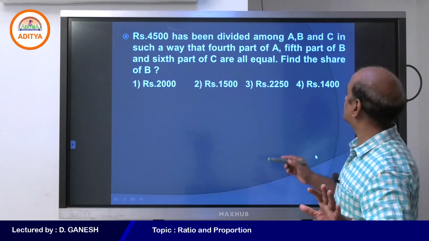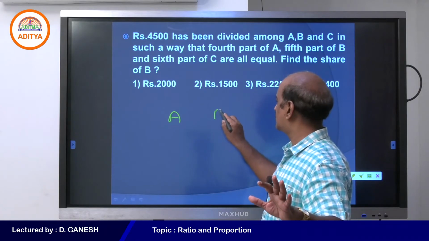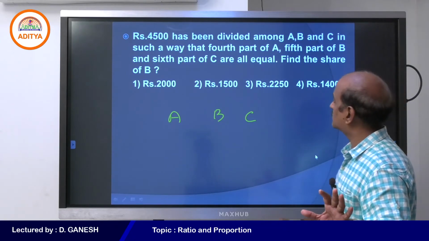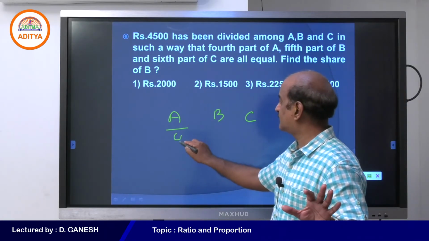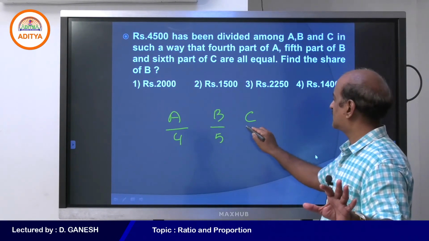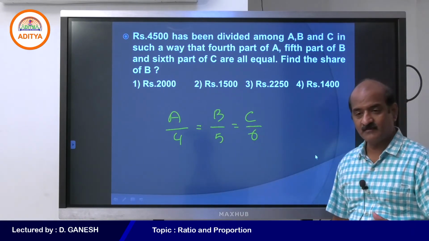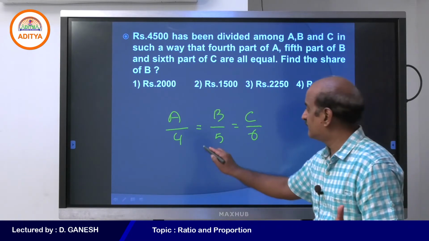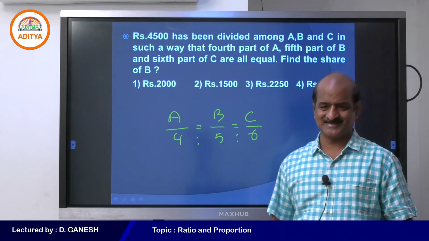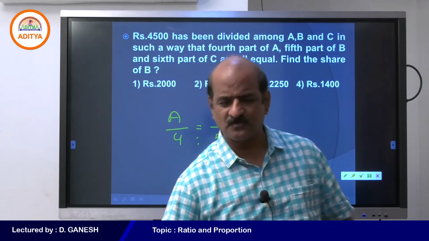Student, so 4,500 rupees should be divided among A, B and C, in such a way that the fourth part of A, the fifth part of B, and the sixth part of C are all equal, right? Whenever a condition like this is given, we divide the amount in the given ratio 4:5:6. So amounts must be divided in the ratio 4:5:6.